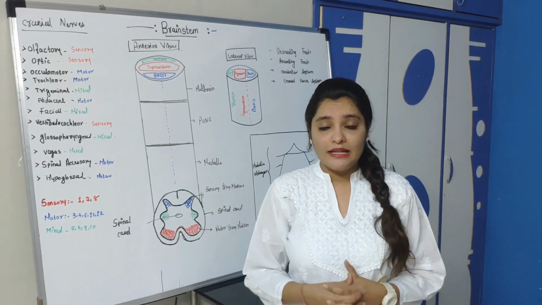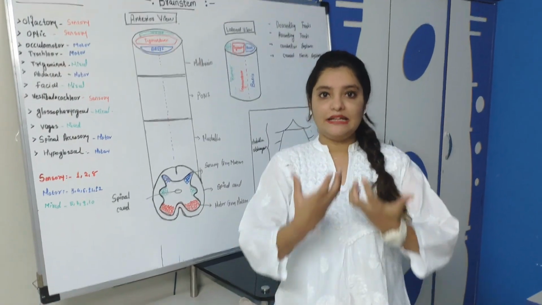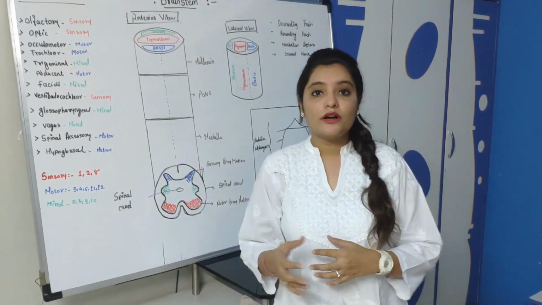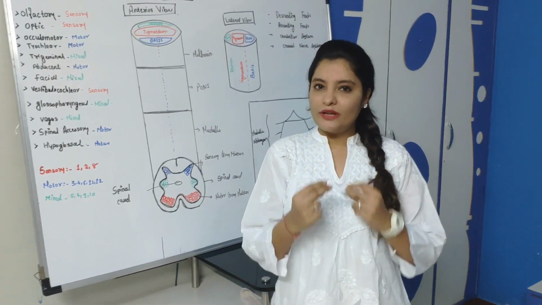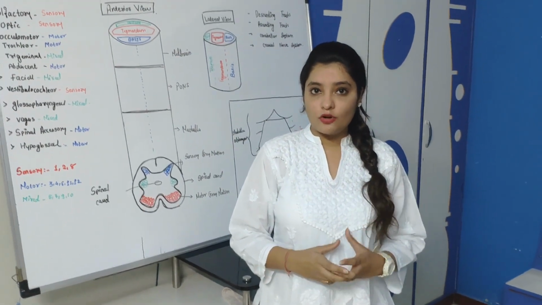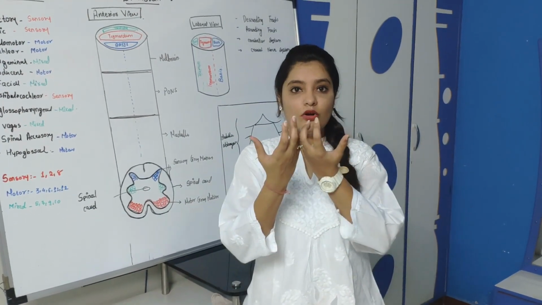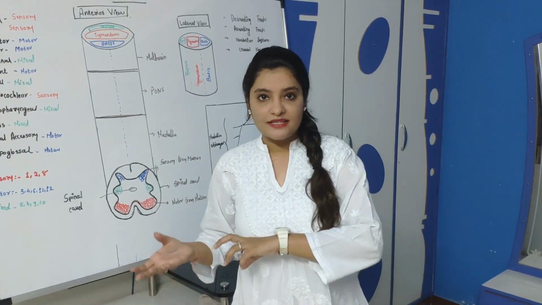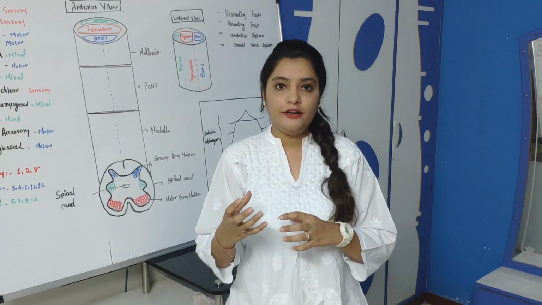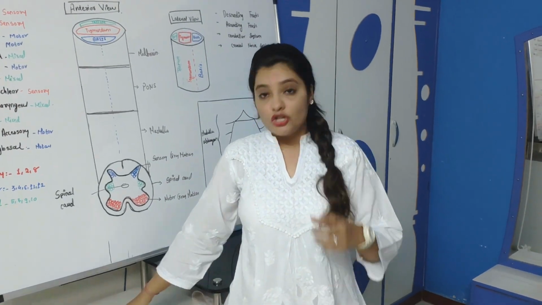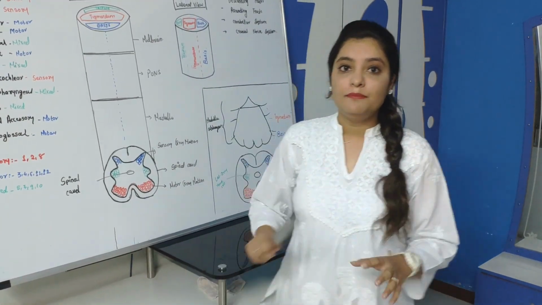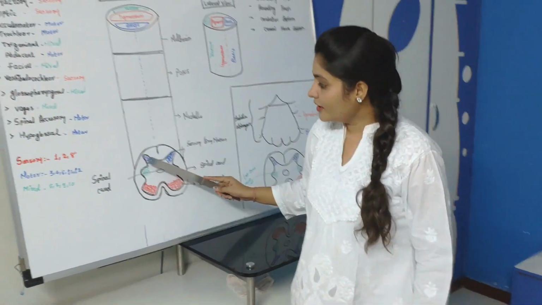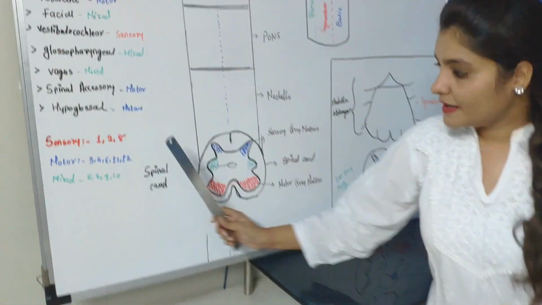As all of you know, the spinal cord extends upwardly and converts into the brainstem. So quickly we'll revise the structure of the spinal cord, because when it converts into the brainstem, the structure will be different. Just have a look at the basic structure of the spinal cord. This is the cross section of spinal cord.